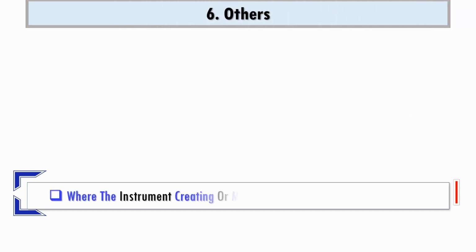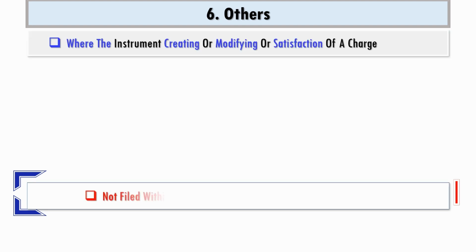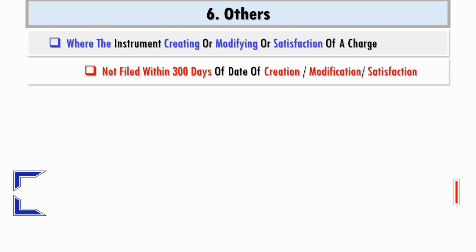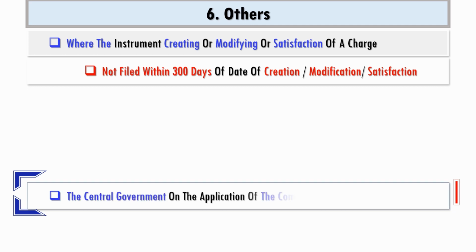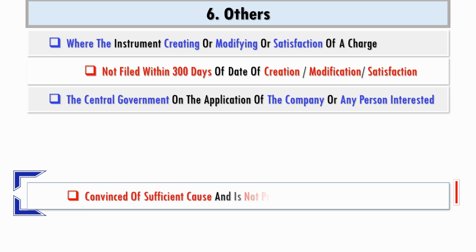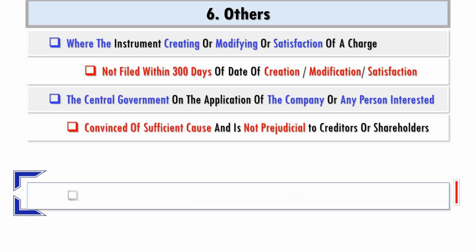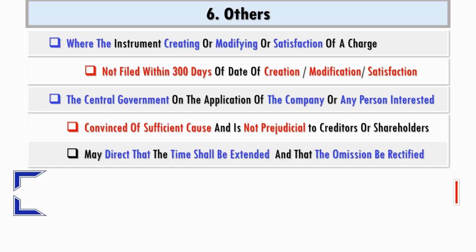In a special situation where the instrument creating, modifying or satisfying a charge is not filed by the company or the person holding the charge within 300 days, there is a special provision enabling the central government to permit such registration, provided the government is convinced of sufficient cause and it is not prejudicial to creditors or shareholders. The government may direct that the time shall be extended and the omission be rectified.